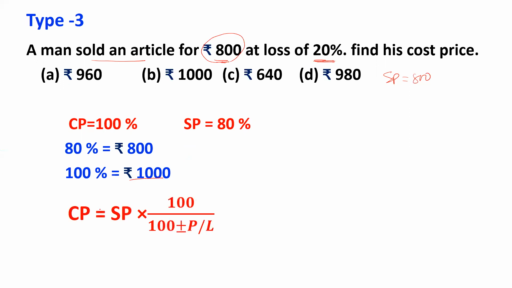Or remember, to get cost price, you can apply this concept, selling price into 100 upon 100 plus profit or loss. 100 plus profit, 100 minus loss. Here profit P and loss L are in percentages. So directly you can apply this. 800 into 100 by 80 is equal to 1000. 100 will be in the numerator when you find the cost price from the selling price. Remember, this concept is very, very important. Wherever profit and loss concept is used, you need to apply this concept to get the cost price from the selling price.